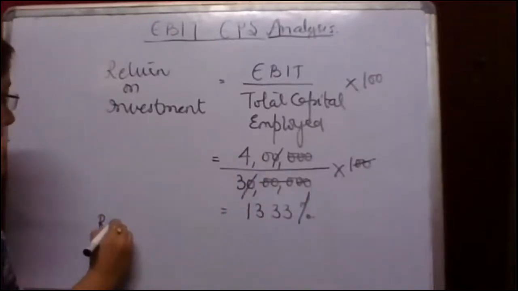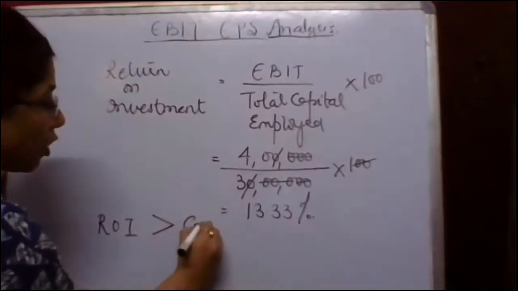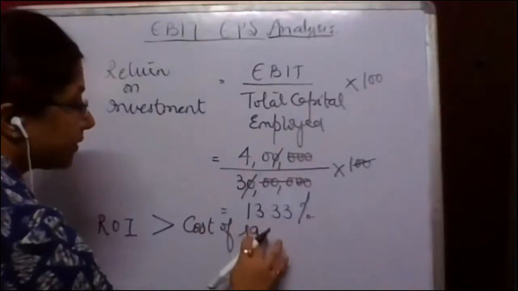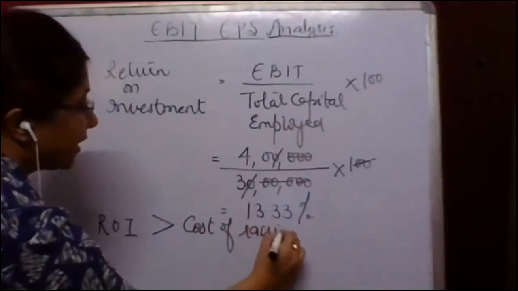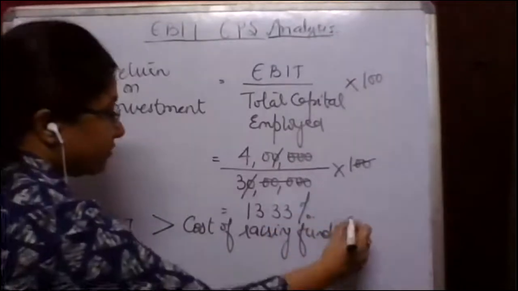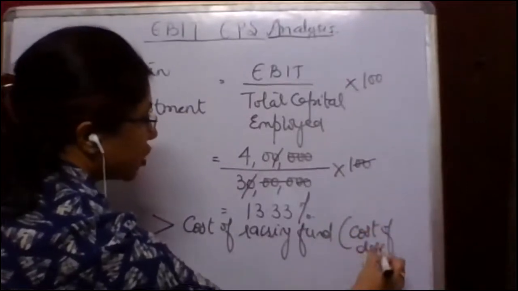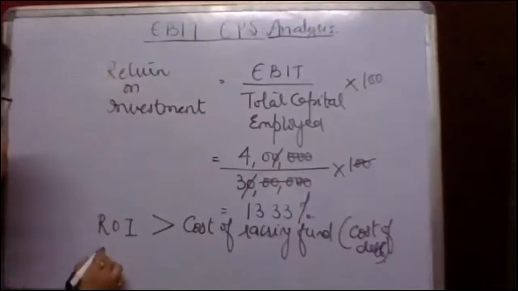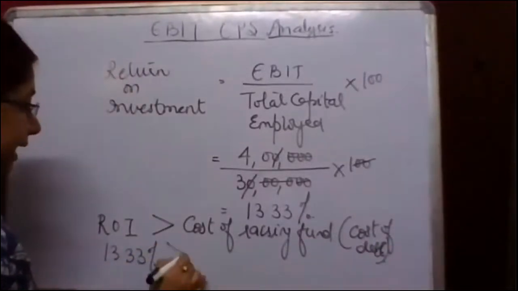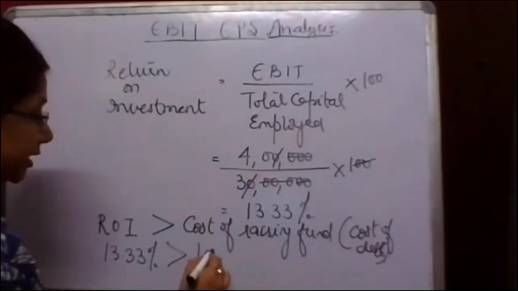Since the return on investment is greater than the cost of raising fund, and the cost of raising fund was nothing but cost of debt only, which is your interest obligation. So since 13.33% is greater than, हमारे क्वेश्चन में कॉस्ट ऑफ रेजिंग फंड थी 10%.